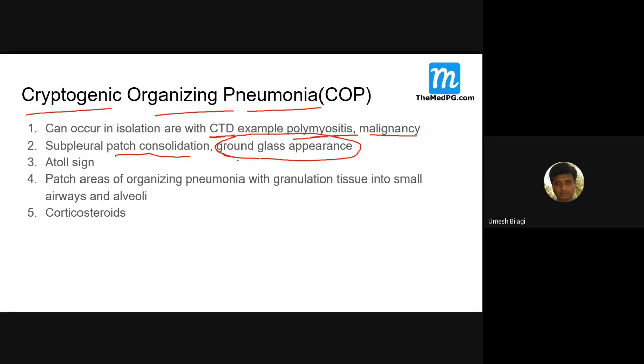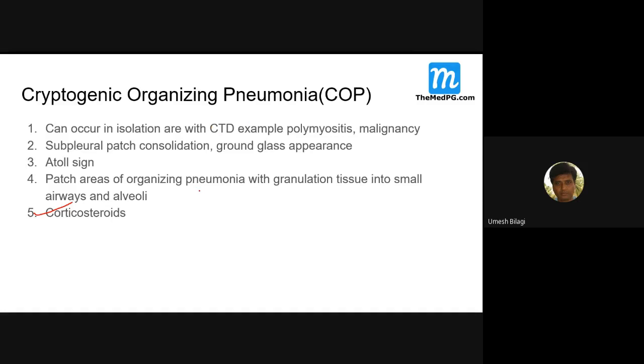What is classical is patchy areas of organizing pneumonia with granulation tissue. See here, granulation tissue. It is not a fibrotic inflammatory type. It is a granulation tissue, organizing pneumonia type. Small airways and alveoli are involved. And treatment is corticosteroids.